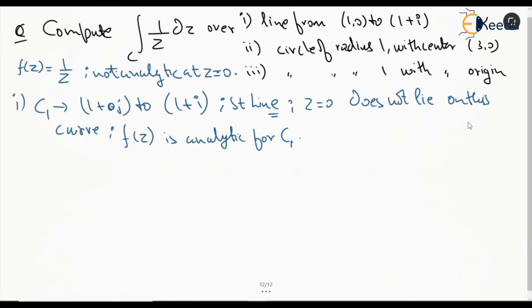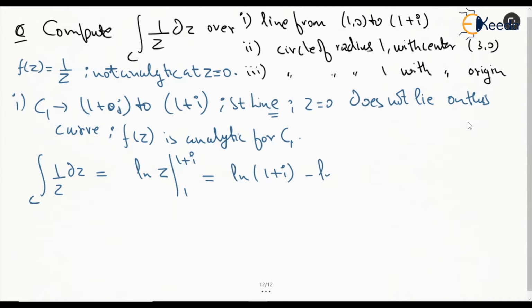So this integration of 1 by z dz becomes ln of z, with limits 1 to 1 plus i. So this becomes ln of 1 plus i minus ln of 1.